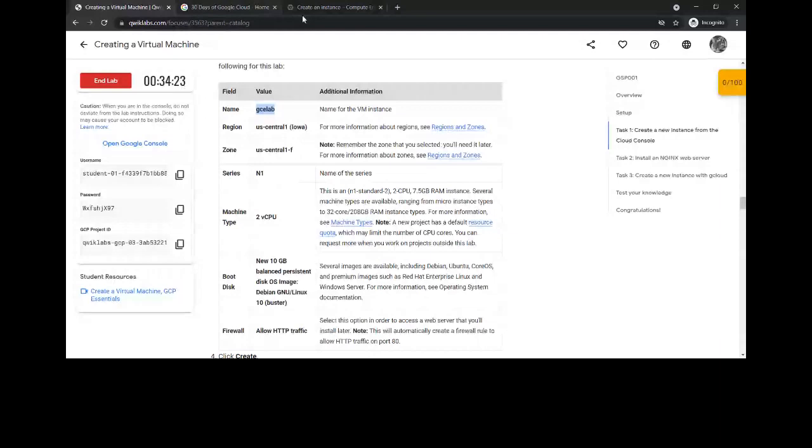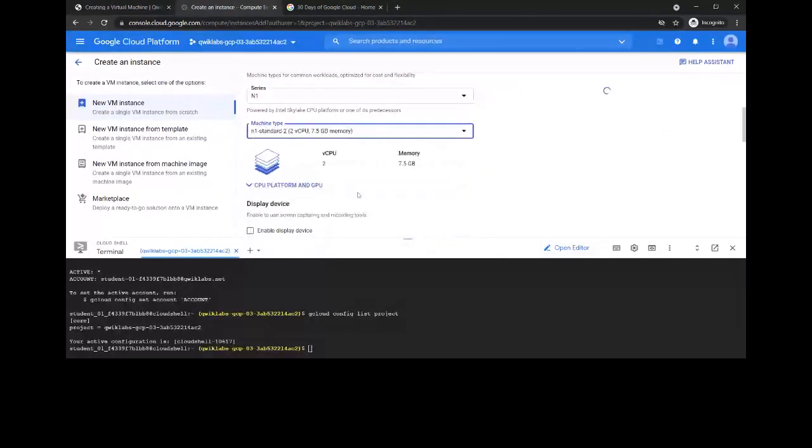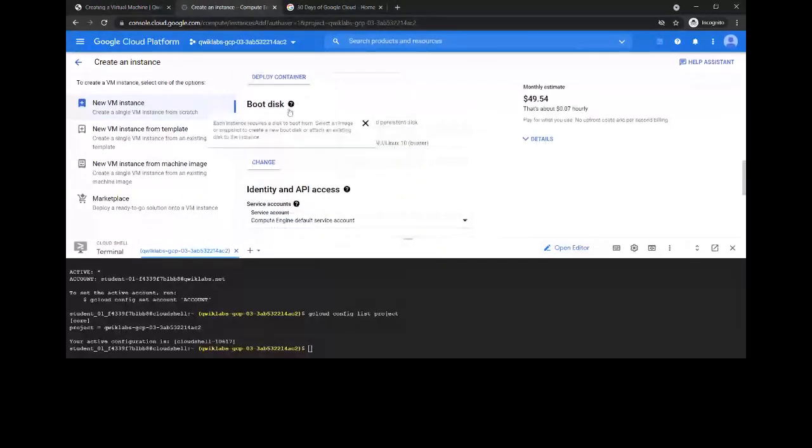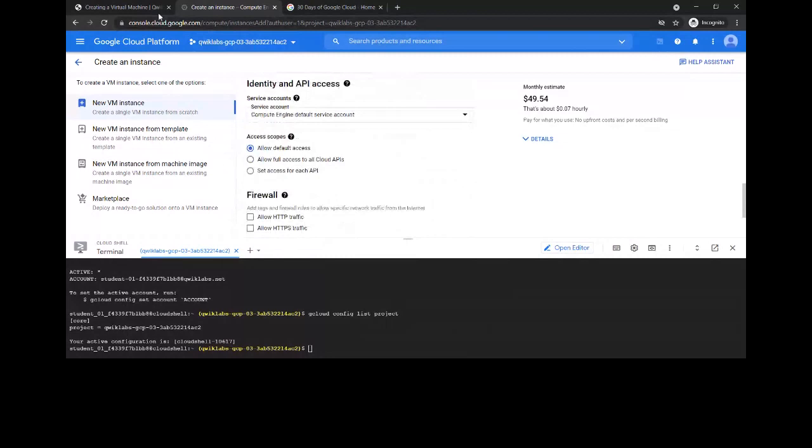And now the series to be N1, machine type to be 2 vCPU, and boot disk to be new 10 GB, Debian GNU/Linux 10 Buster. Okay. Now he is asking us for the N1 series, and in that to put the standard 2. By default, the boot disk is right, so no need to change that. And anything else? Yeah, he's asking us to allow the HTTP traffic. So I'm going to allow the HTTP traffic.